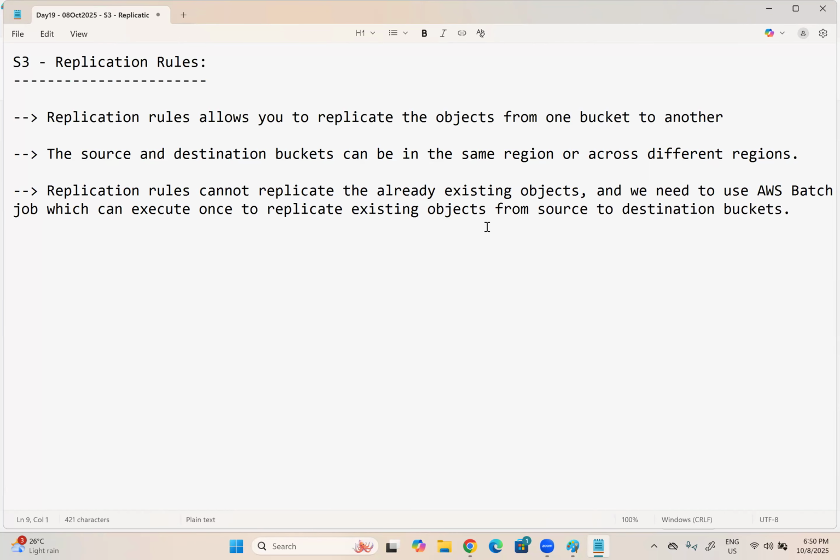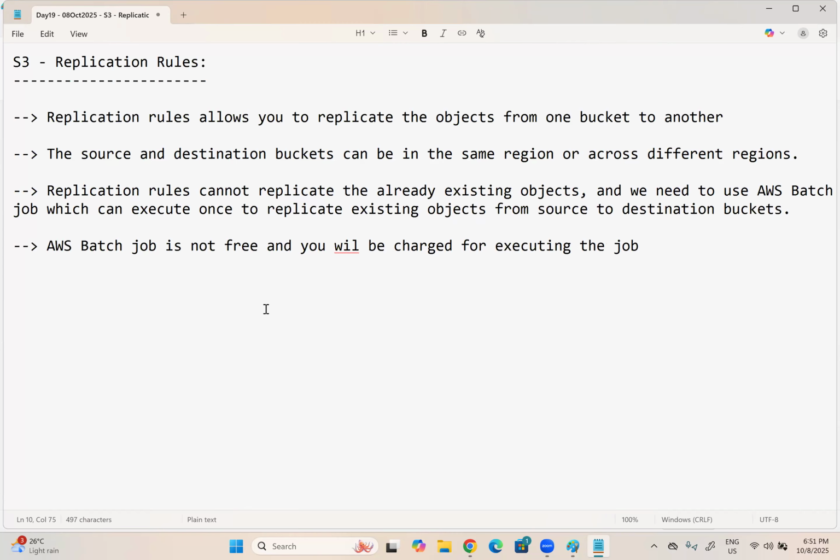And to replicate them, you can use a batch job, which is chargeable, or you can use a manual replication also. Like manual, you can copy paste, you can download and you can upload, or you can use some CLI to replicate. Okay. AWS batch job is available at actual charges. I can say AWS batch job is not free and you will be charged for executing the job.